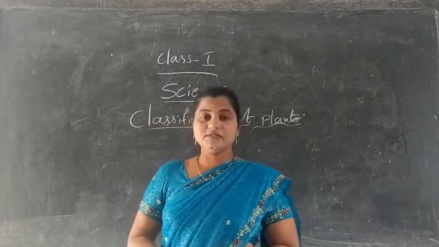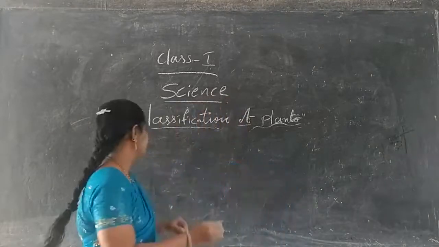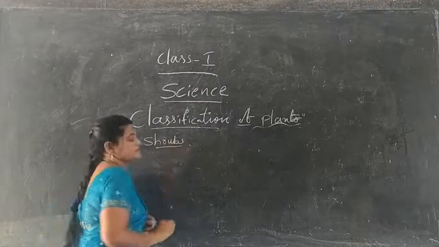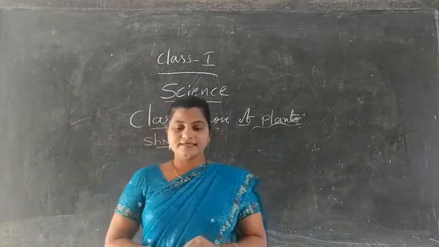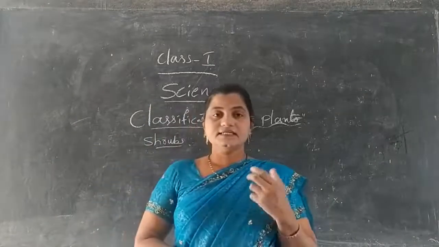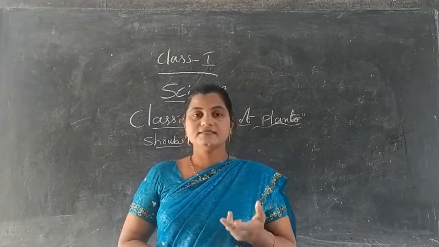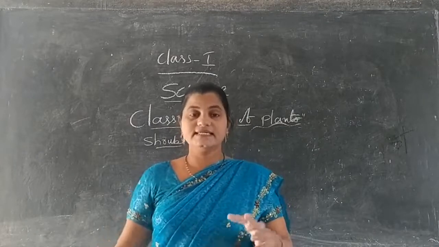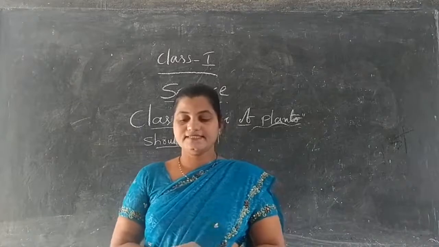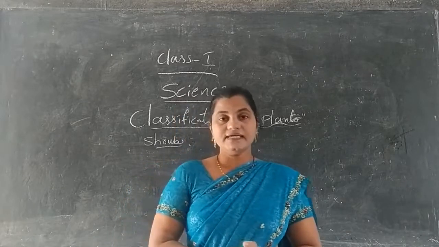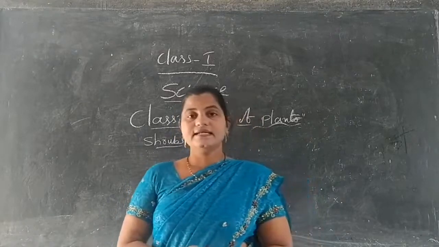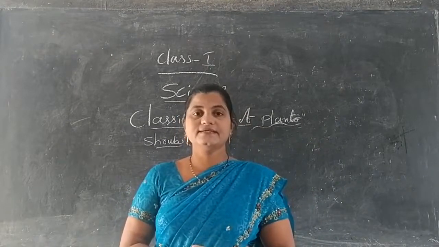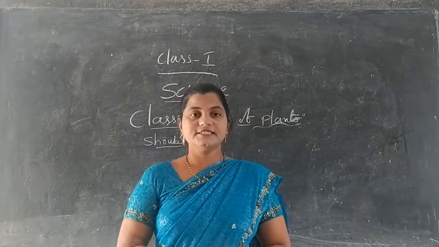Next, the third type is known as the shrubs. What is the third type? Shrubs. These shrubs are woody, but they are not as big as trees. They are smaller than trees, and very short plants are known as shrubs. But they are very strong, and they can have a long life. Minimum 10 to 15 years they can survive on the earth.